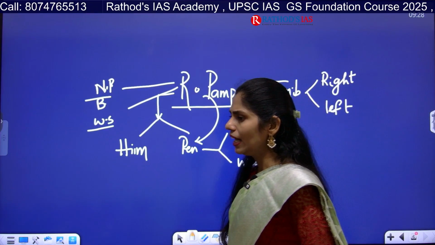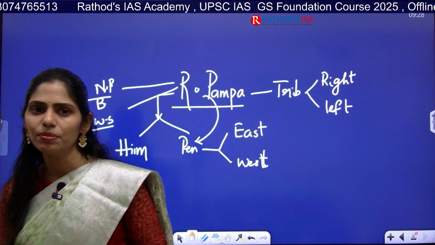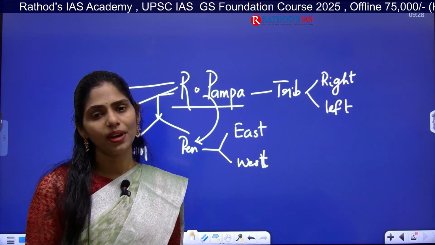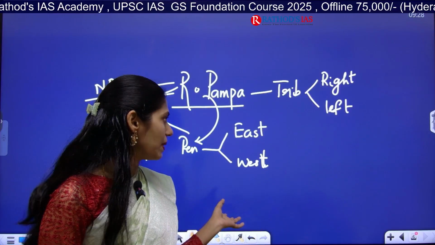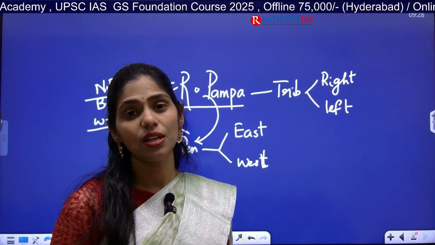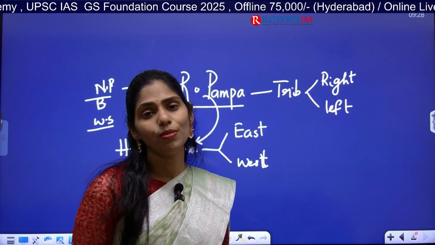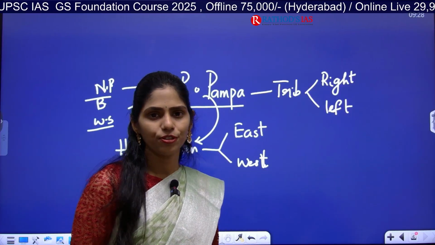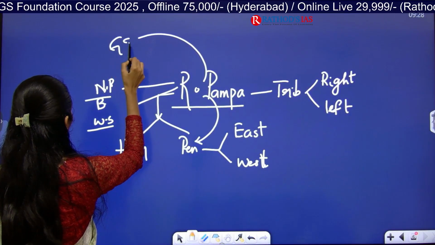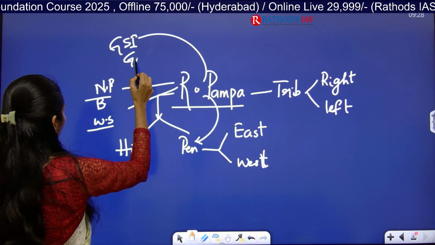Okay, and the Nehru boat race is very important because it is mainly conducted in Vembanad lake, but now it is conducted in the Pamba river. So here you have to know what is a snake boat and what is a snake boat race, because it is important from your art and culture point of view. Clear? And this river you will be studying from your GS paper 1 under geography.